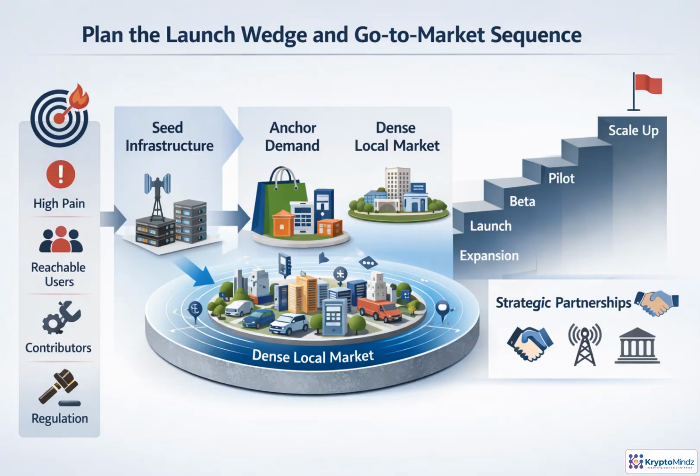With the model in place, plan the launch sequence deliberately. Pick a wedge where the pain is urgent, users are reachable, contributors can deploy, and regulation is manageable. Seed enough infrastructure to make the service usable, secure a few anchor customers, and build density before expanding. Partnerships can shorten each step, especially with hardware vendors, operators, enterprises, cities, or developer communities. Treat each phase as a milestone-driven test before scaling the playbook.